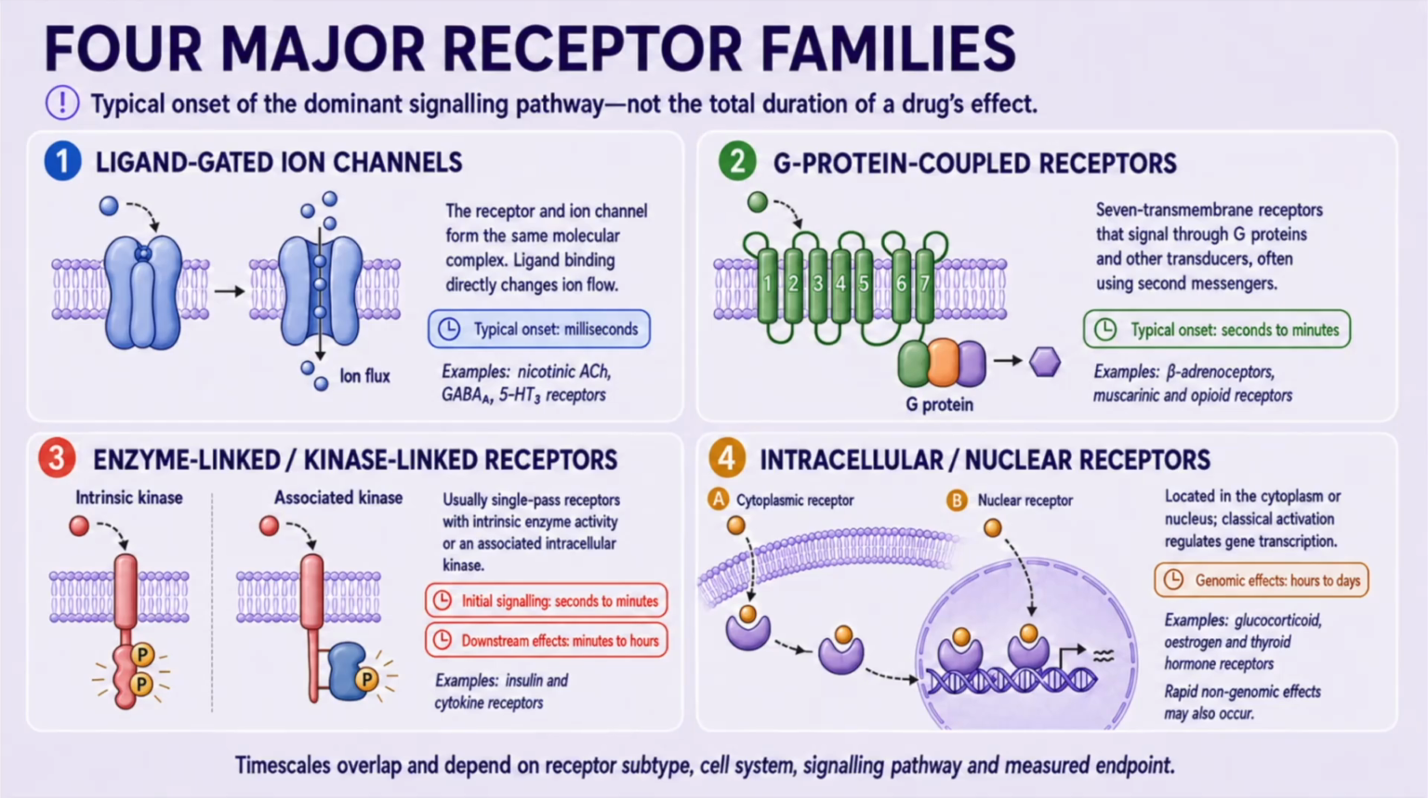However, more rapid non-genomic effects have also been described. These time ranges are useful comparisons, not absolute rules. The measured speed depends on the receptor subtype, cell system, signaling pathway, and the particular endpoint being observed.